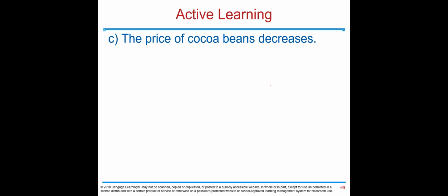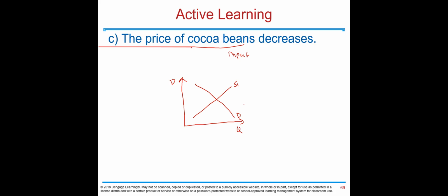The price of cocoa beans decreases. This time, this is an input. Okay, this is the input of making chocolate. And now it's cheaper. Now we are talking about a supply shifter. Price, quantity, S1 and D1. Because of this change, supply is going to shift to the right because it's more profitable. Cocoa beans are cheaper. It's cheaper to produce. You see, this is the initial equilibrium. This is P1 and this is P2. Prices are lower. Q1 to Q2, quantities are higher. Prices are lower, quantities will be higher in this market.